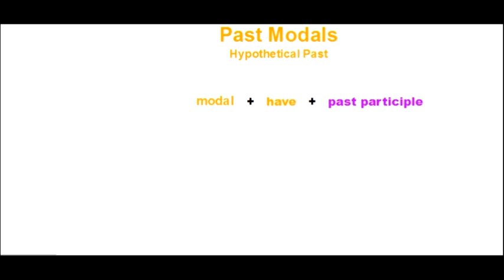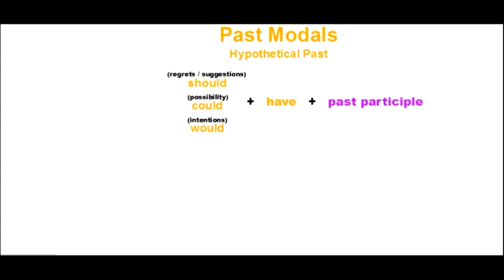So what type of modals do we use? Well, let's take a look. We have three that we use normally. For example, should, could, and would for the hypothetical pasts. Should we use mostly for regrets and suggestions. Could we use for possibilities. And would we use for intentions. Okay, so we use should, could, and would, plus an auxiliary have, plus the past participle, and that's the past modal.